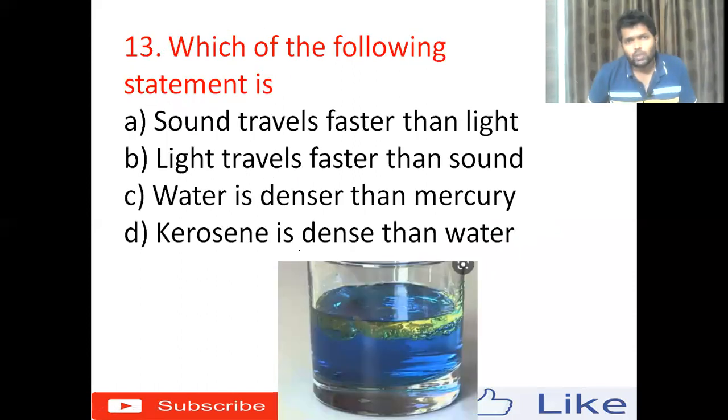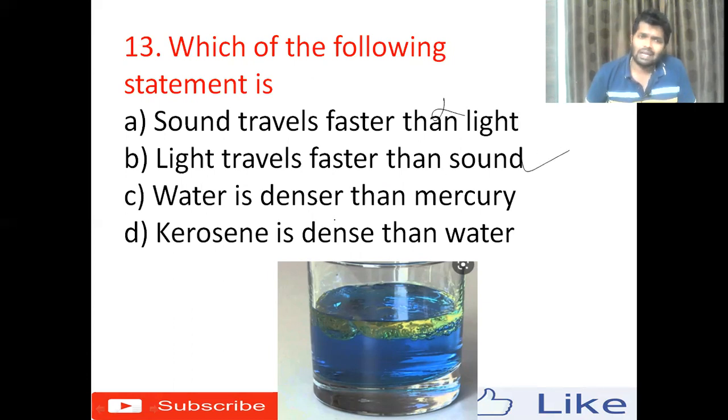13th one: which of the following statements is true or right? Option A, sound travels faster than light. Definitely it is wrong. Option B, light travels faster than sound.